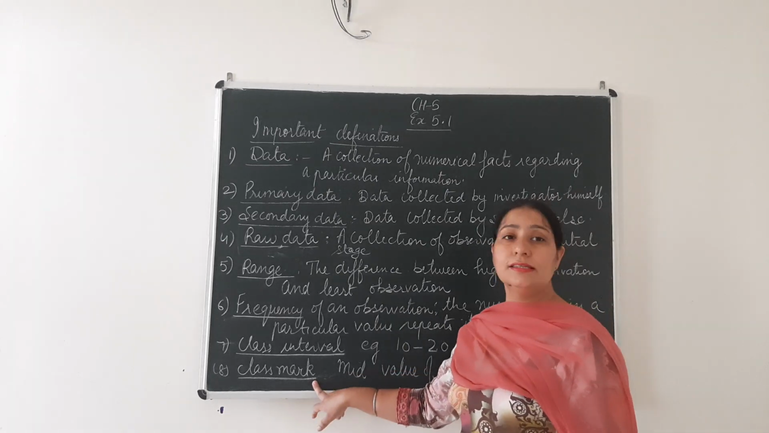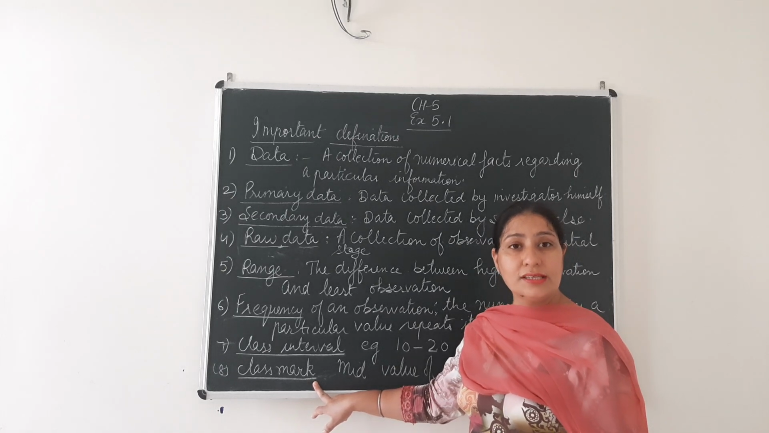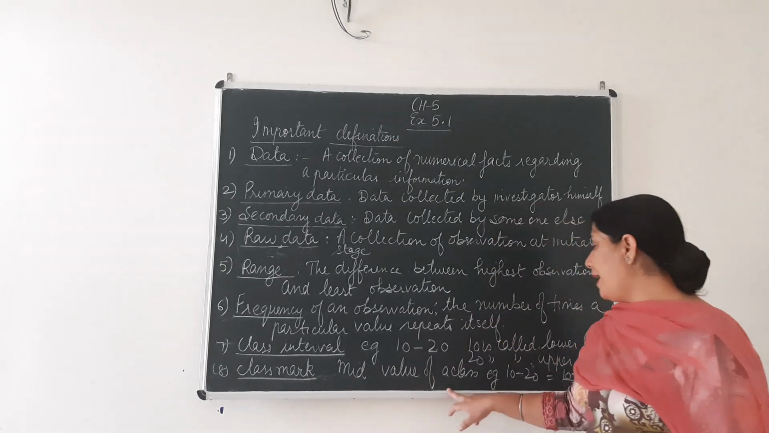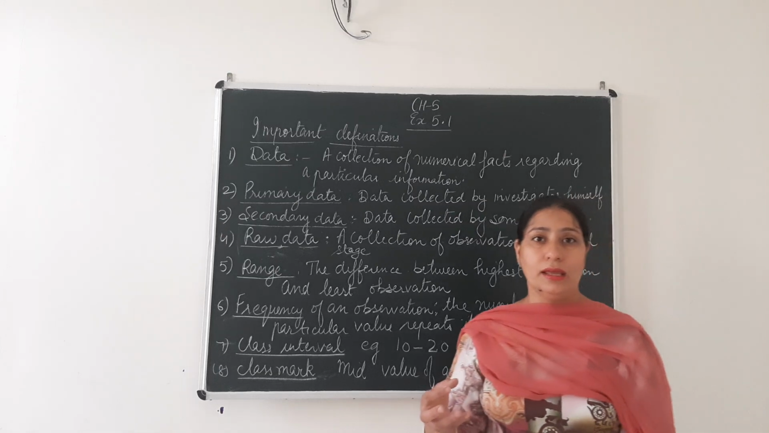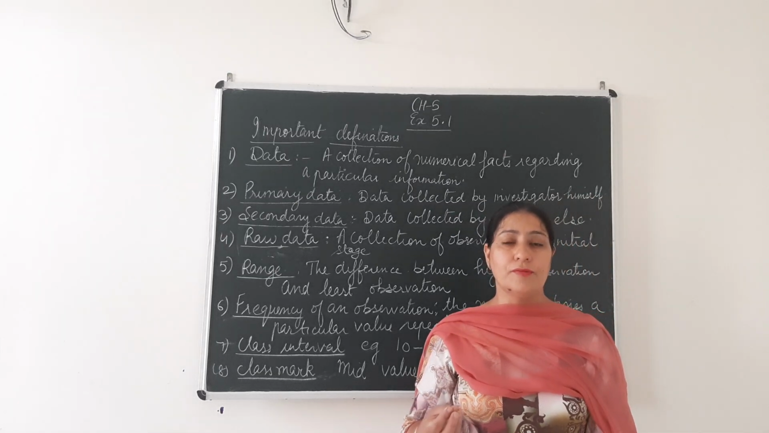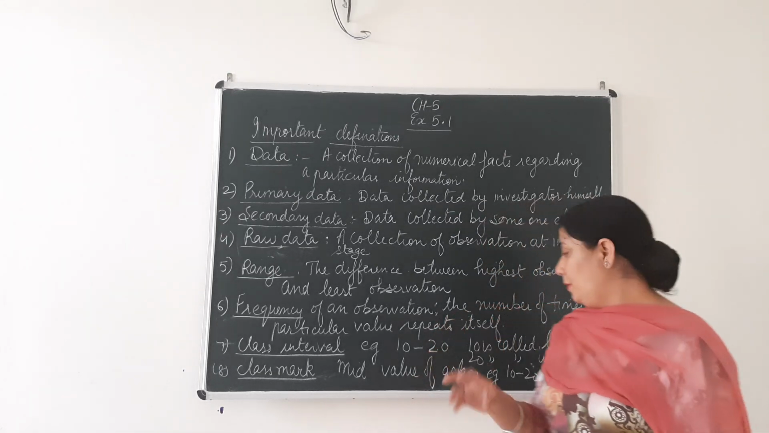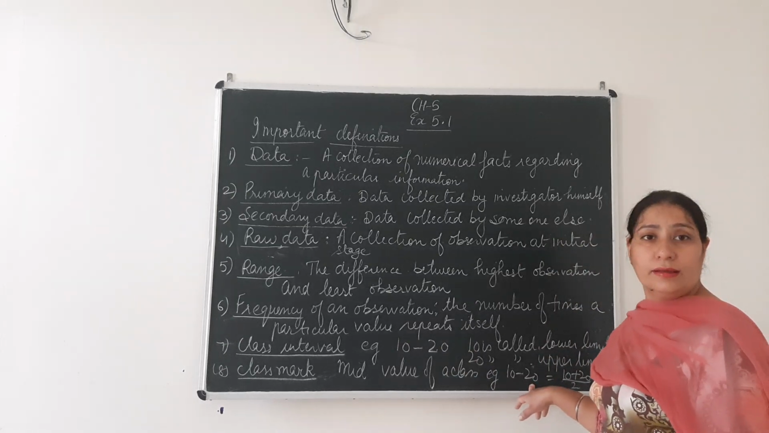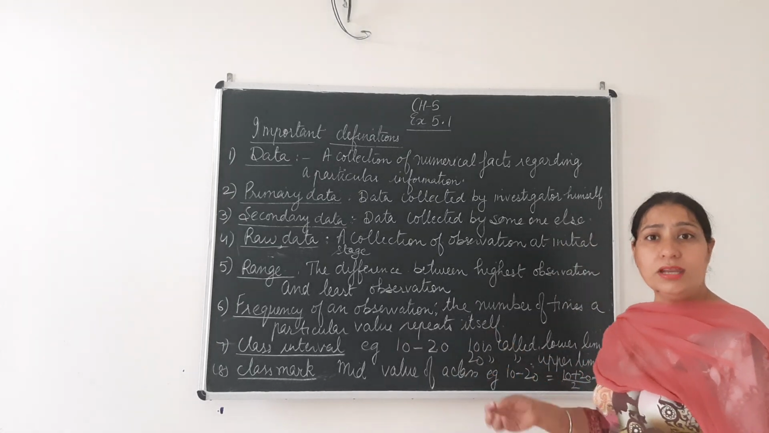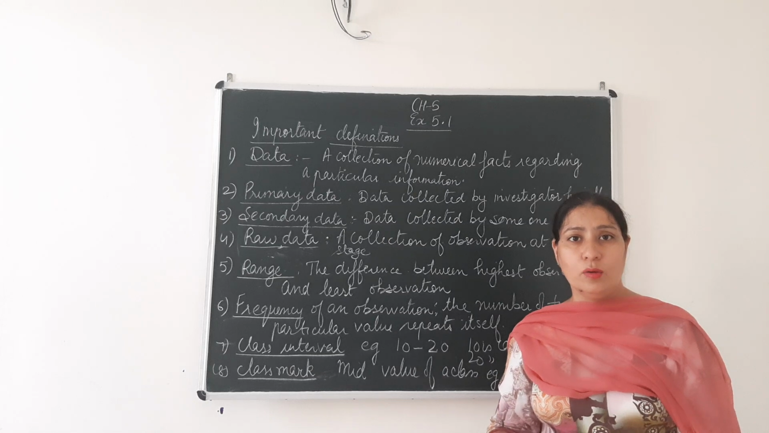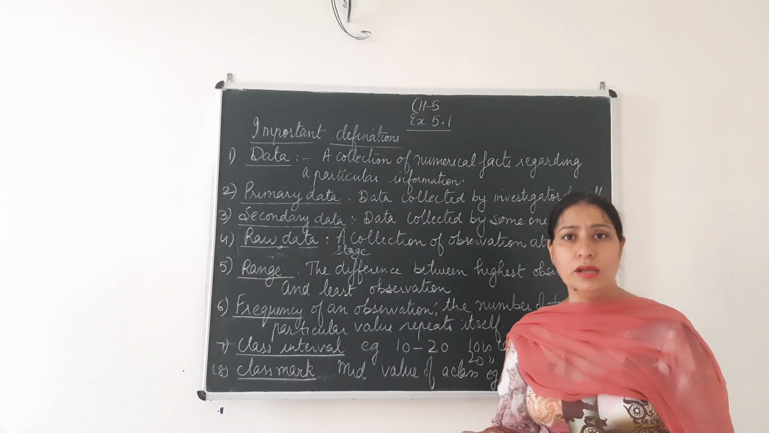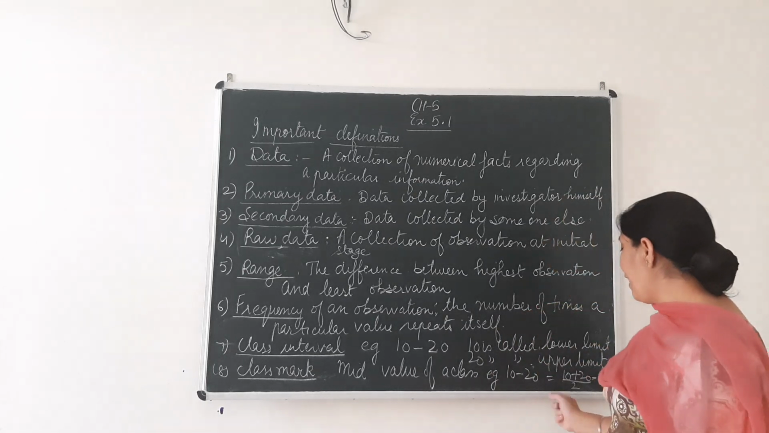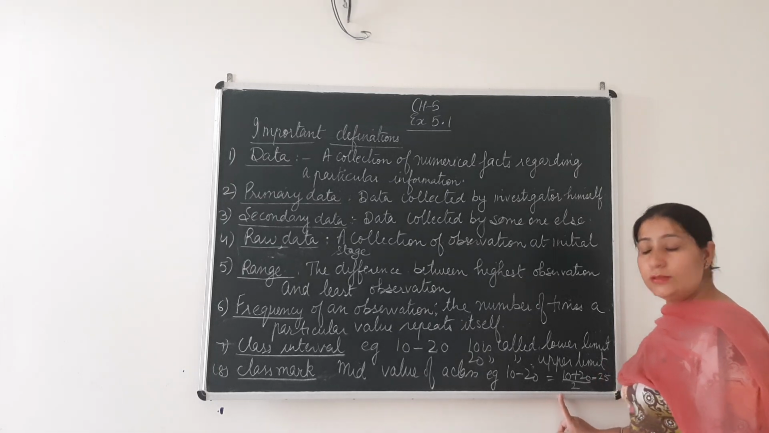Next, last is class mark. What is class mark? The mid value of a class. What lies in the middle? Say for example, between 10 to 20, what is the middle value of 10 and 20? What is the middle value of 10 to 20? To find that, we have the average method. What is the average method?